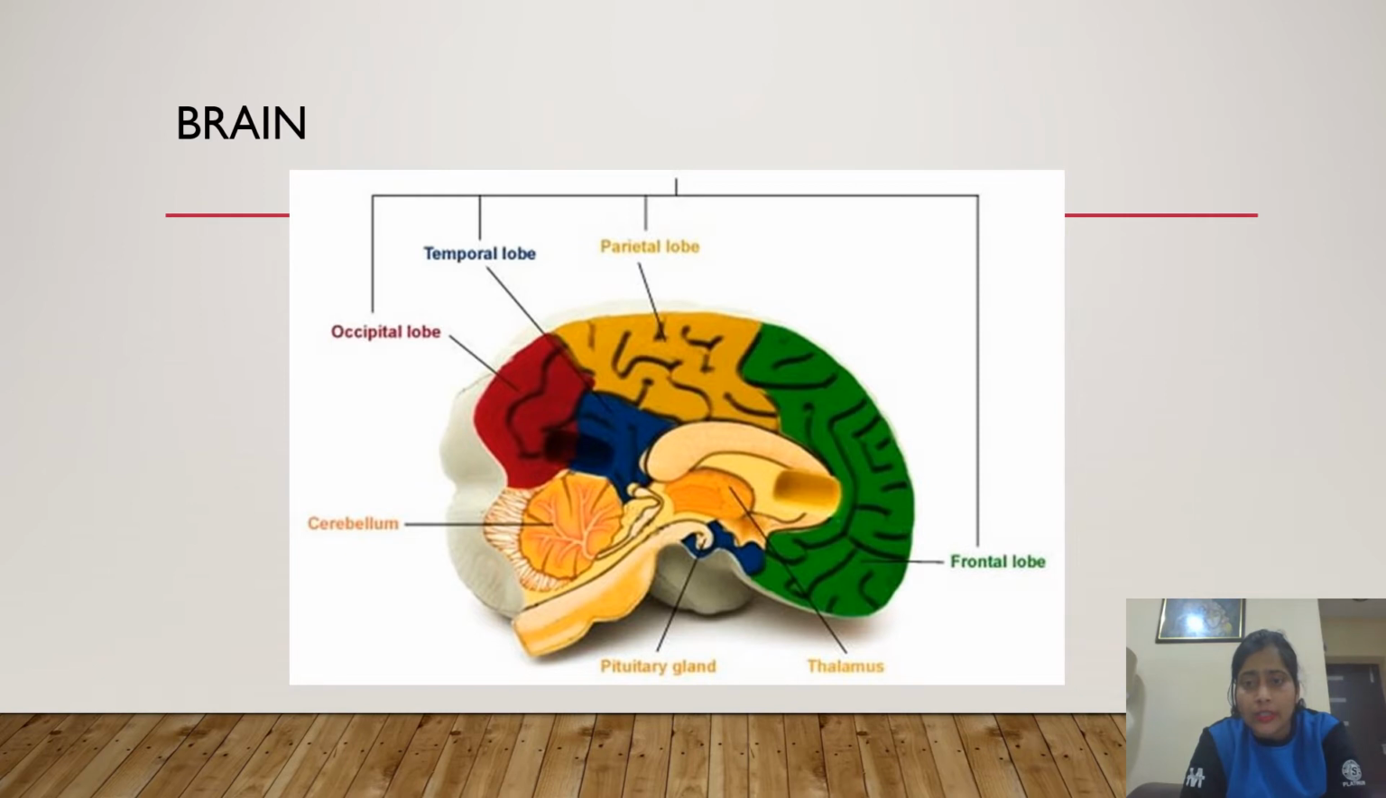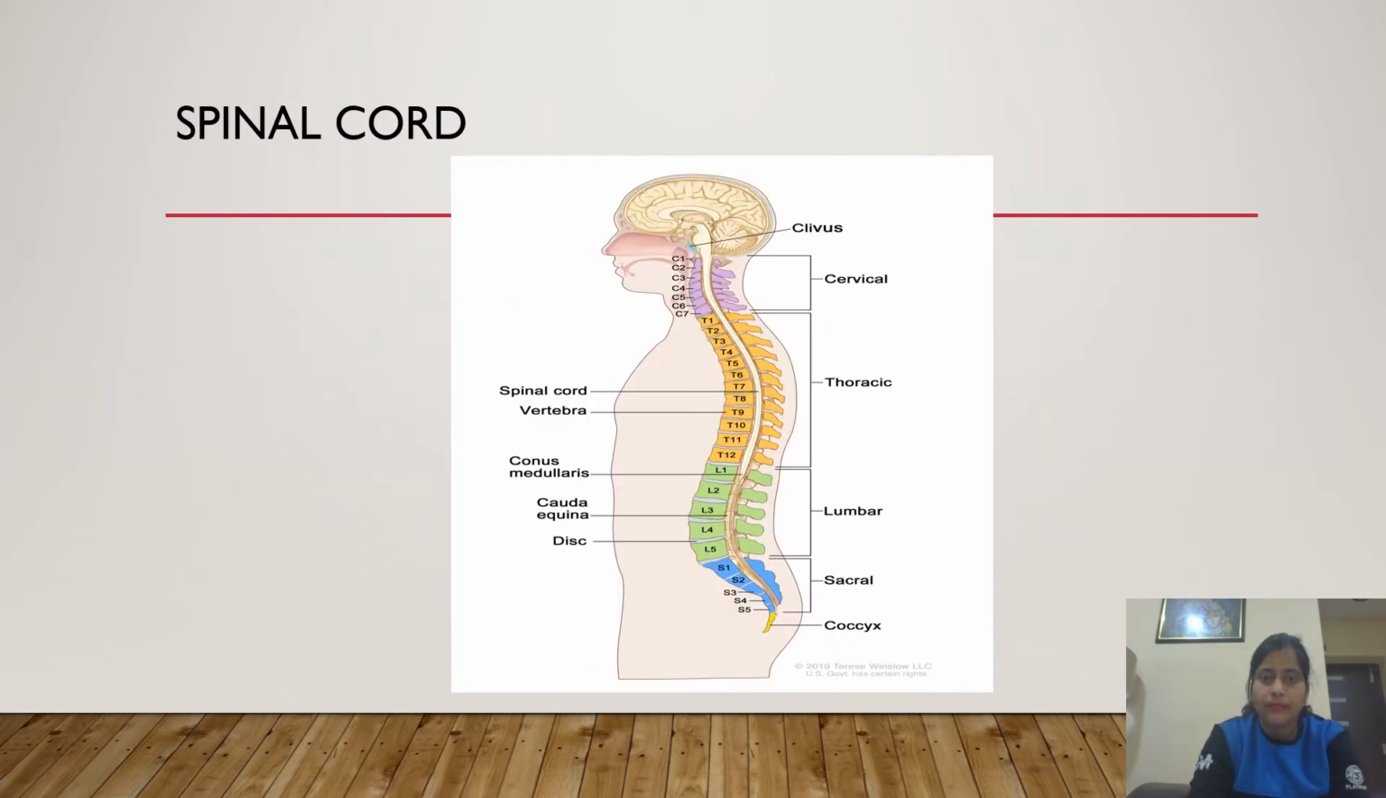These are the things that control the bodily movements. So that's why the brain is called the command center, or regulating center of the nervous system of our body. Okay, so next is the spinal cord.